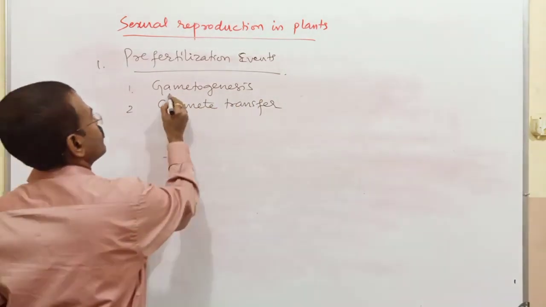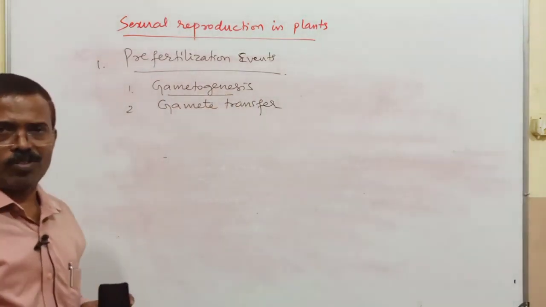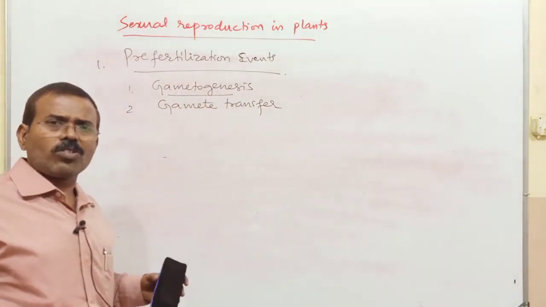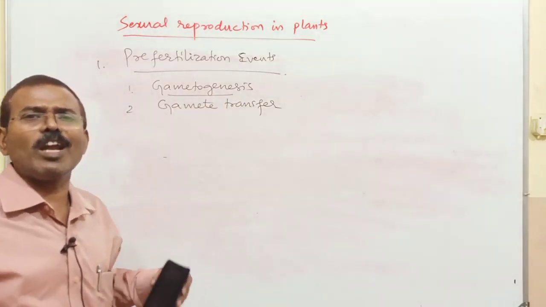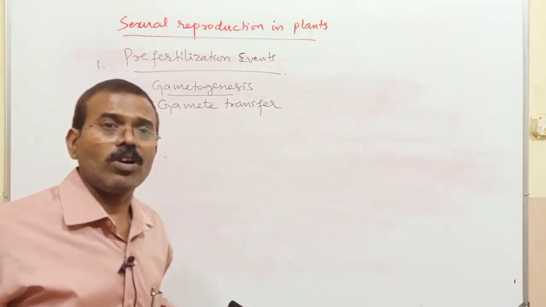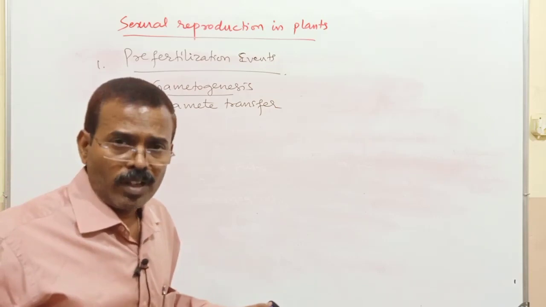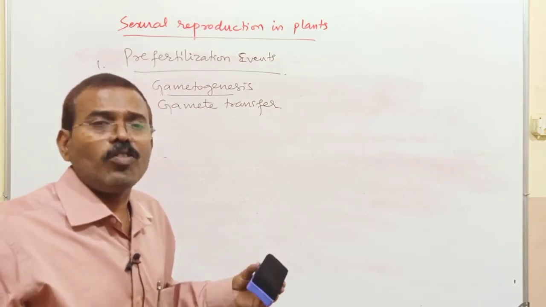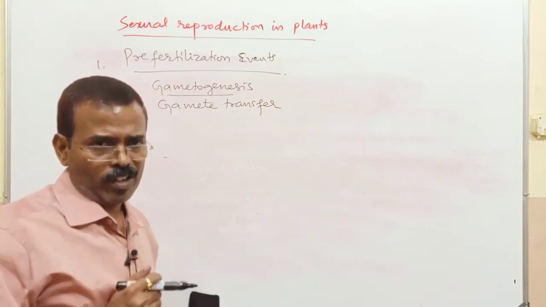So first we will start with gametogenesis. The process of formation of male and female gametes is known as gametogenesis.